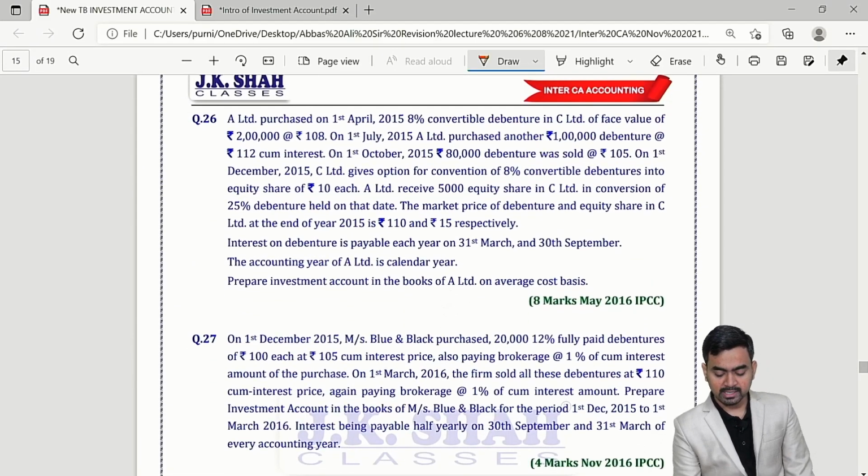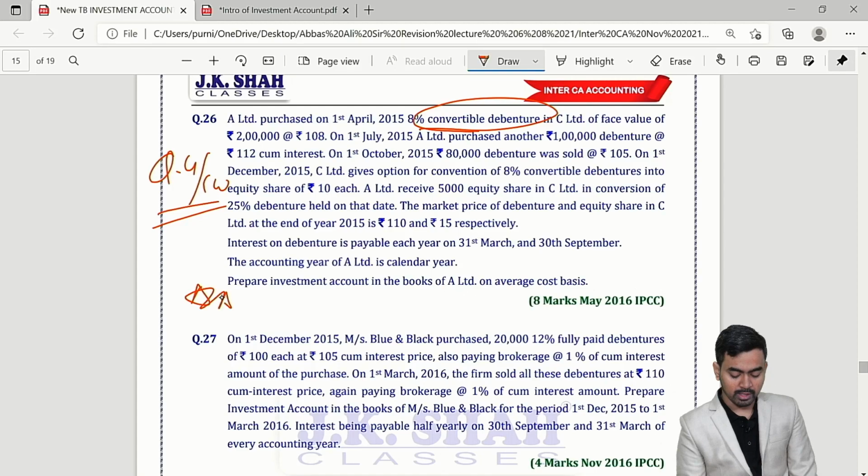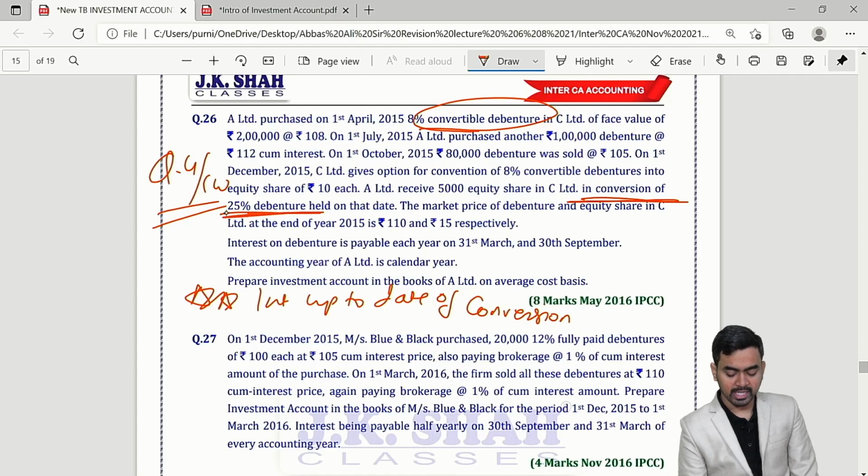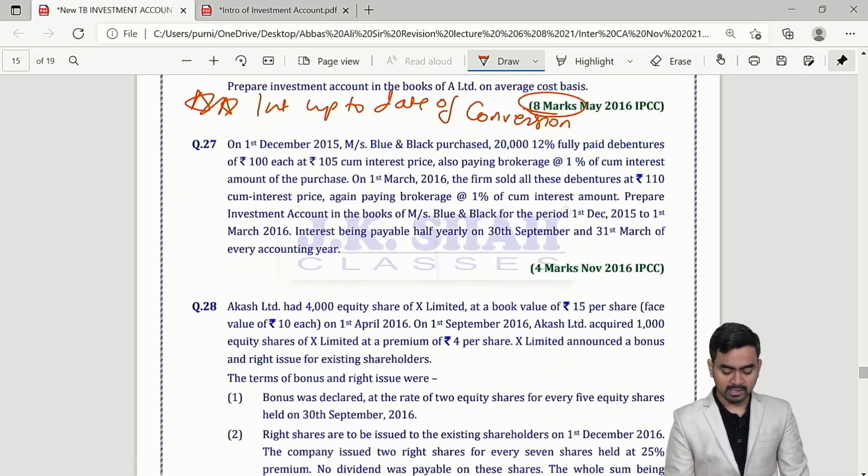Question 26, convertible debenture, this is similar to question 4 of classwork, and you have to take care over here: interest up to date of conversion. See, conversion of 25% debentures. For 8 marks they ask this.